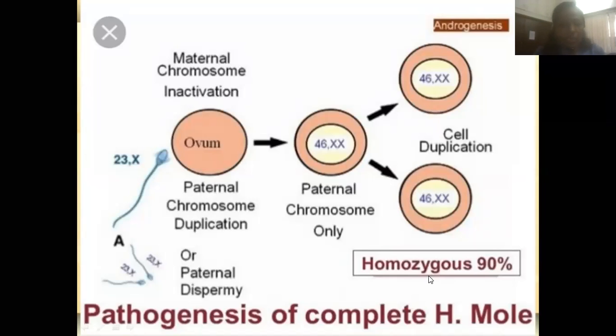Homozygous 90%, or paternal 2, here it is dispermy, because two chromosomes are coming. And here the ovum is empty. So this is the pathogenesis of complete hydatidiform mole.